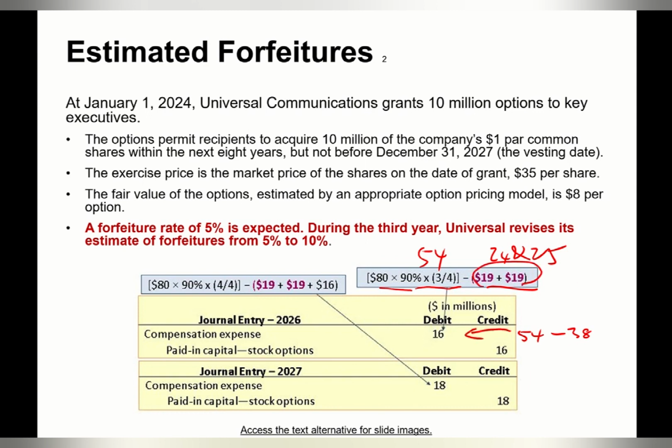So now we need to record another $16 million in 26. Then, if the estimate is not changed again, the remaining $18 million will be recorded in 27. That is 72 million minus what we recorded so far, 54. So $18 million will be recorded in 27.